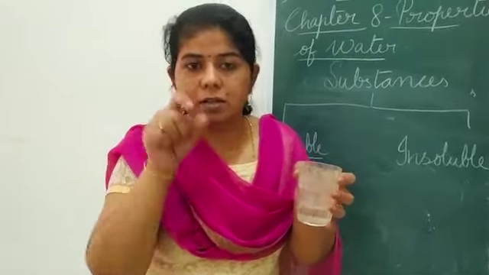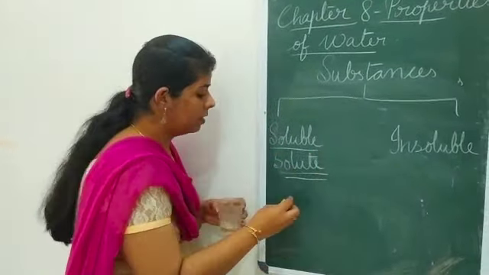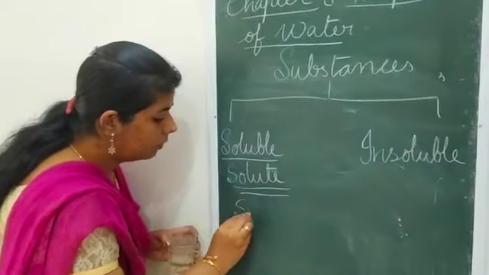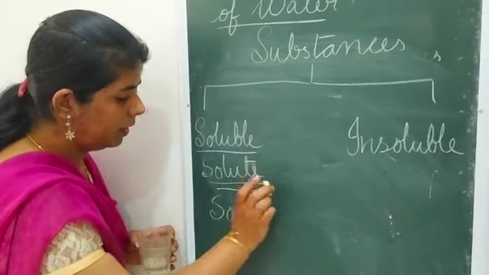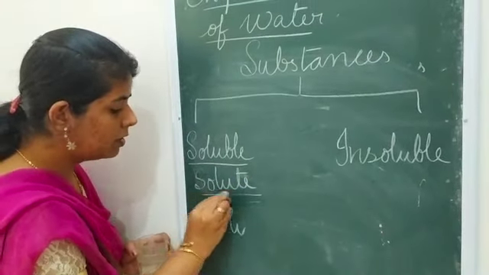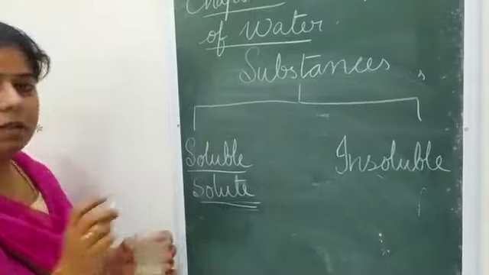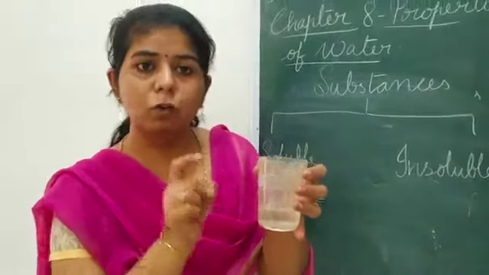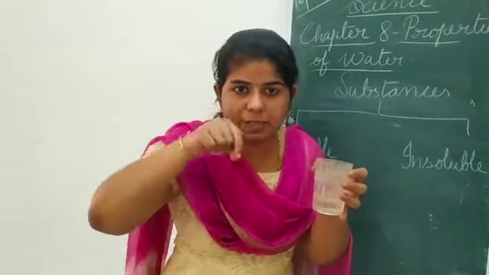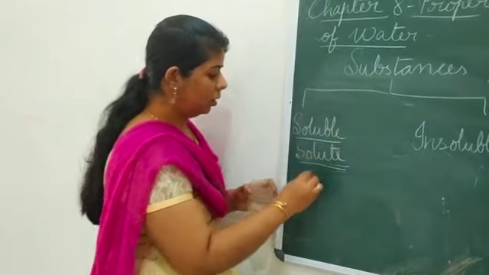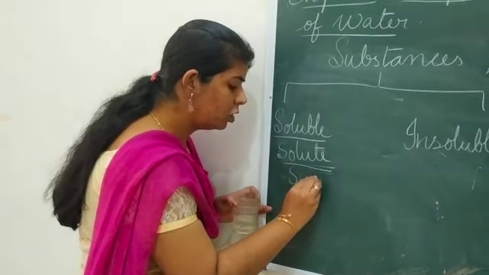What made it dissolve in it? That thing is called the solvent. Or I'll write here: solute is the thing you put in the water to get mixed up. That is the solute. Here the solute I added is sugar.